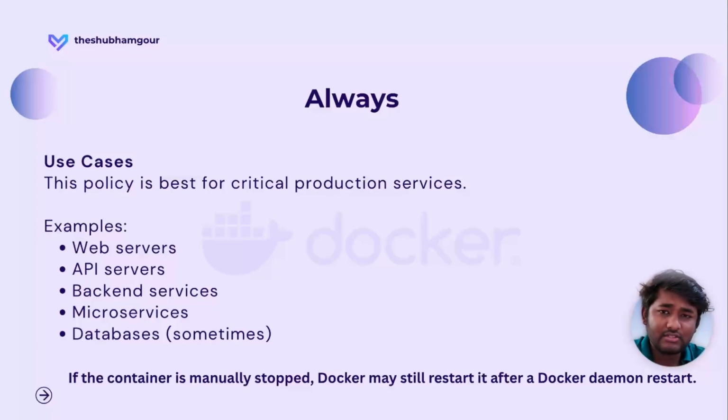If the container is stopped manually, in this case Docker may still restart it after the daemon is restarted. For the time being, during the runtime, the container will be stopped. But when you restart the Docker daemon or reboot the machine, at that time it will restart again, right?